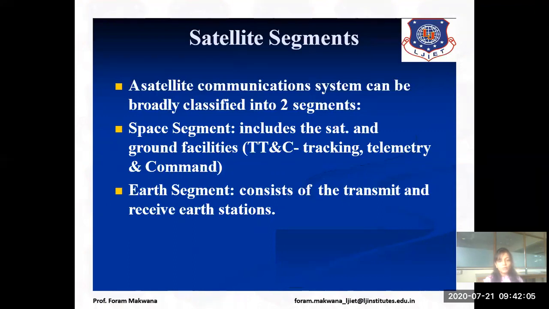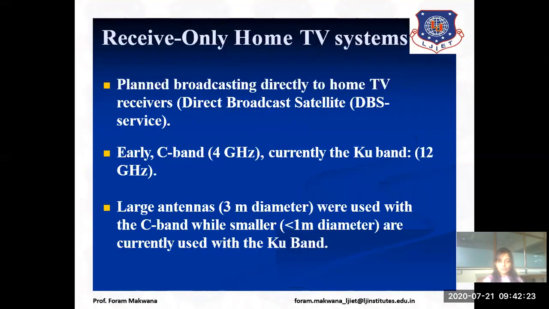Now what do you mean by earth segment? That means the different components which lie on the earth, or you can say on the ground. So it consists of transmit and receiving earth stations. So first of all, we are focusing on the receive only home TV system.